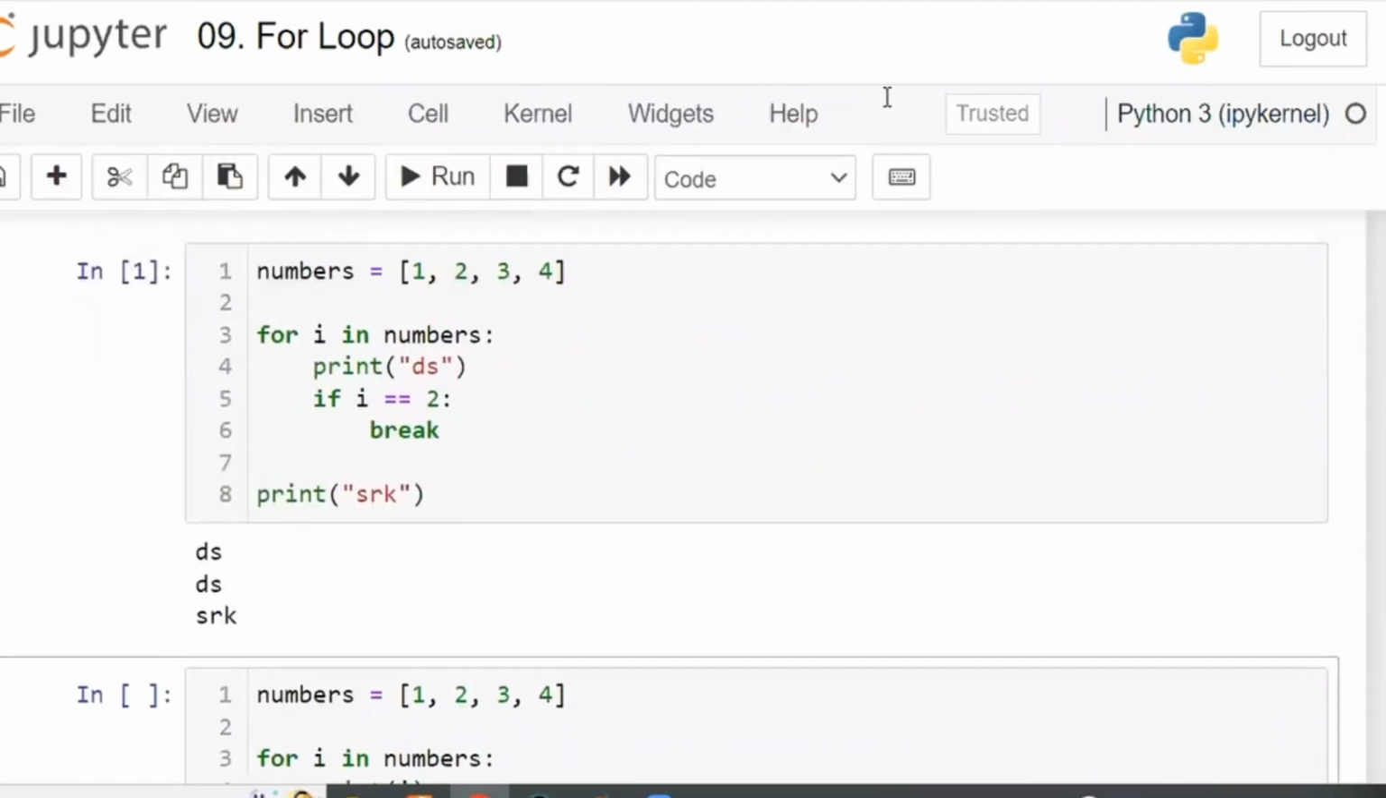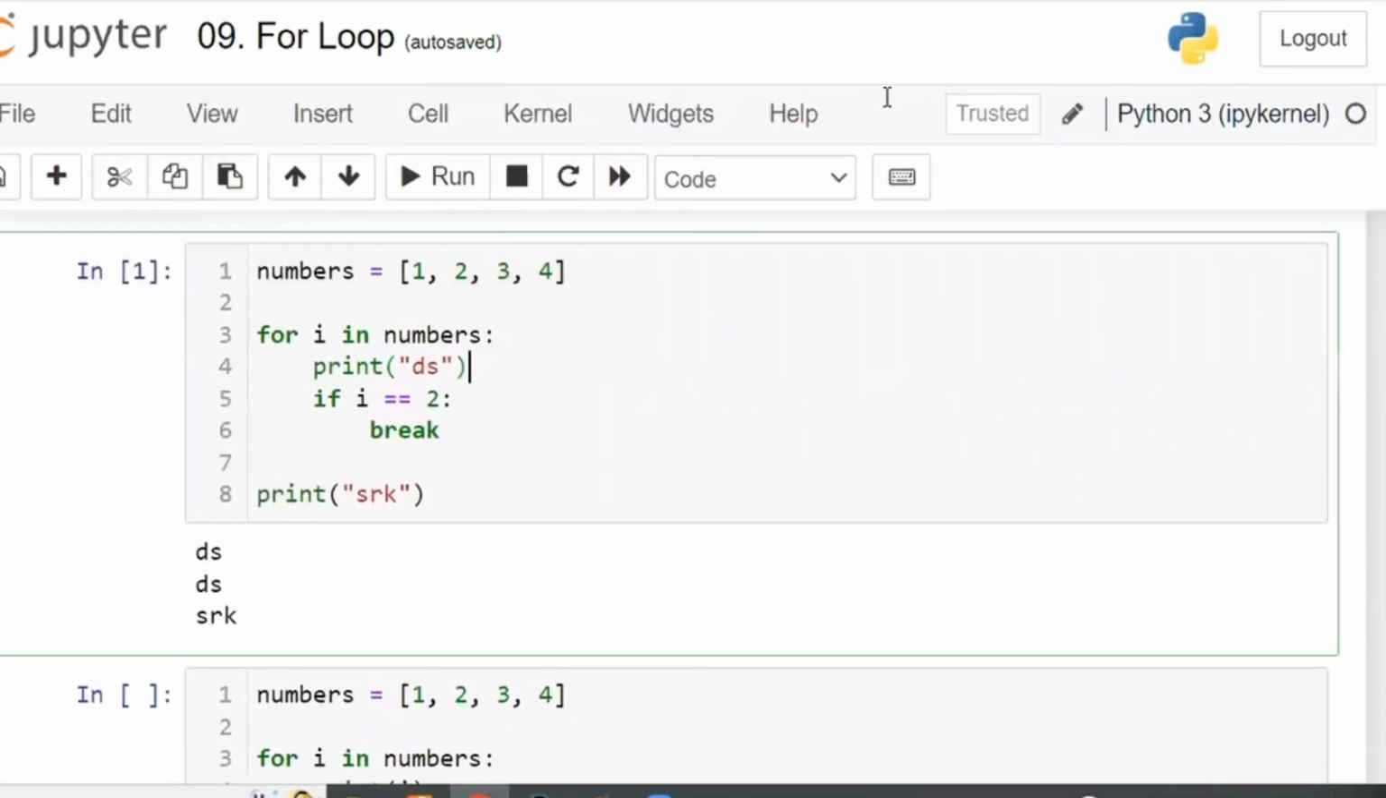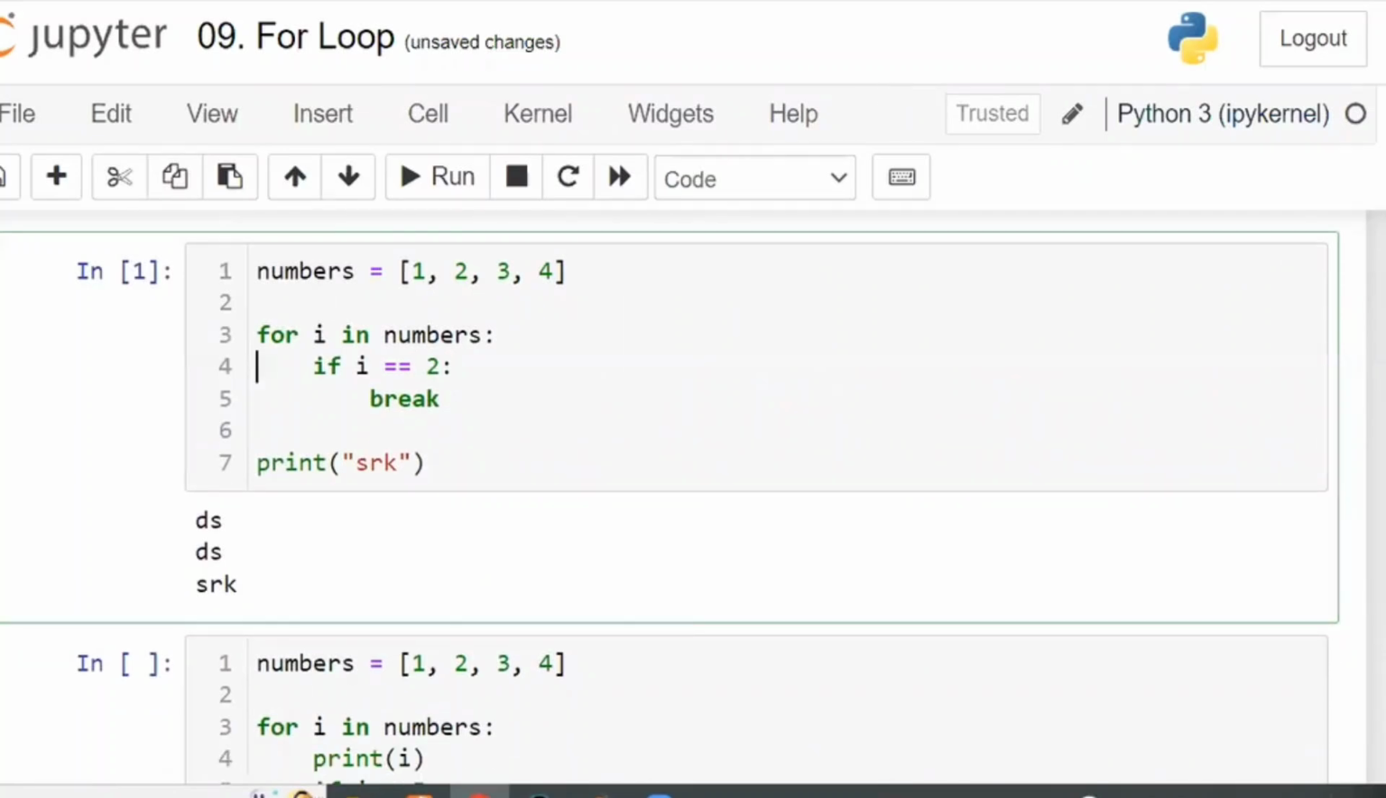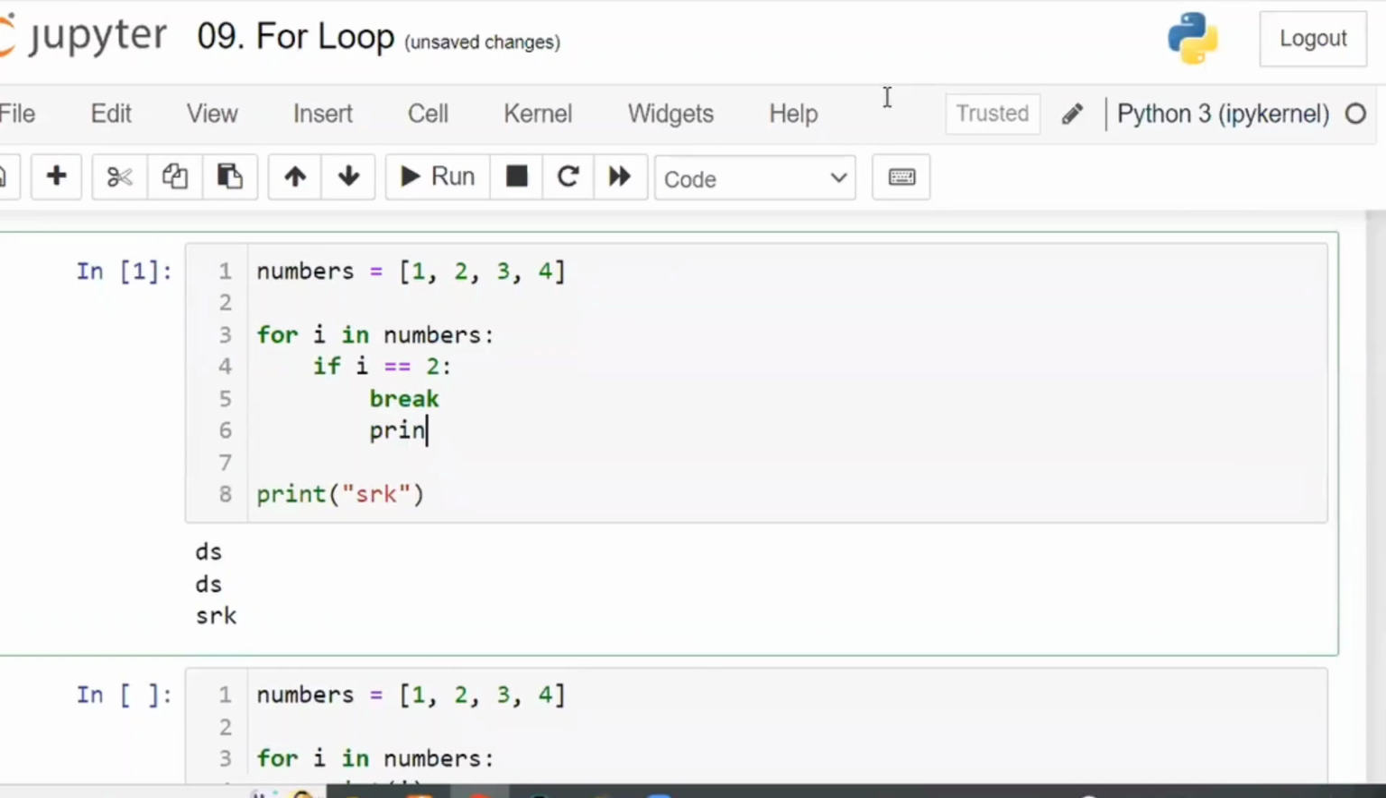Right? Now here we have it like this. Now, sir, let us remove this one. Remove print DS from here and keep it within the if block. Okay. Now first tell me, for i in numbers, first i is equal to 1. Entered into the loop. Directly starting with if, 1 is equal to 2? No. Print DS is inside the if block. The if block is not working because the condition failed. It will come back to here.